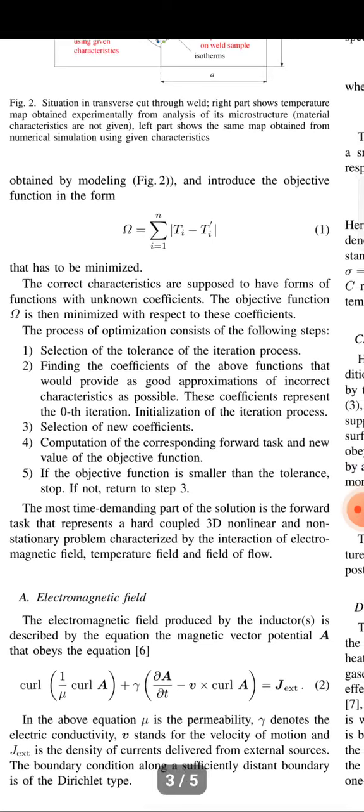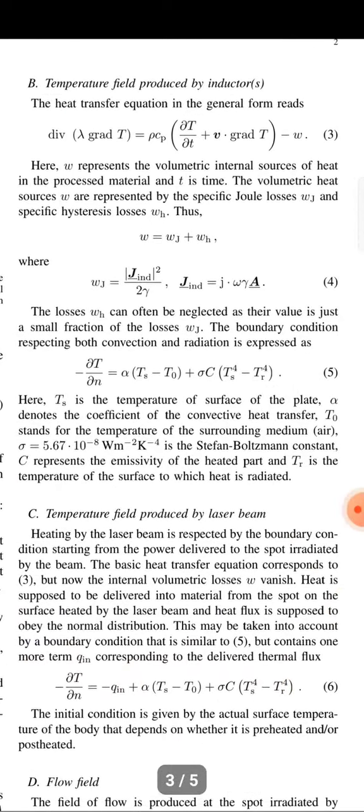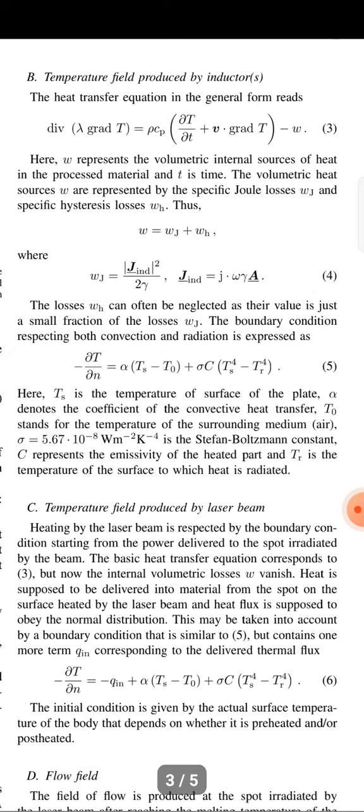The boundary condition along a sufficiently distant boundary is of Dirichlet type. B. The temperature field produced by the inductor. The heat transfer equation is generally known, where W represents the volumetric internal source of heat in the material, and t is time.